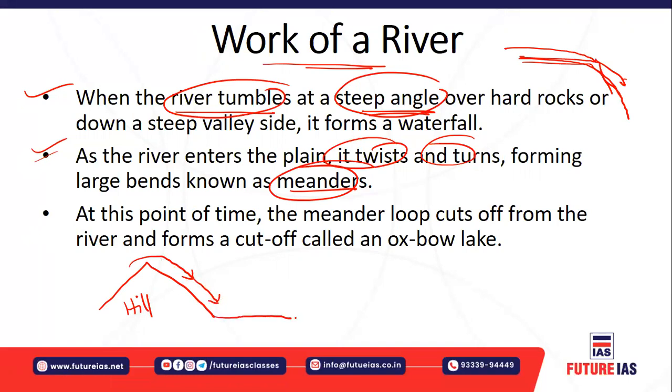Now it is basically your plain, so it is basically planar area. As it reaches the planar area, let's understand this is the river. Due to this less steepness, the river turns into small bends. These bends are known as meanders, so the river becomes a meandering river.